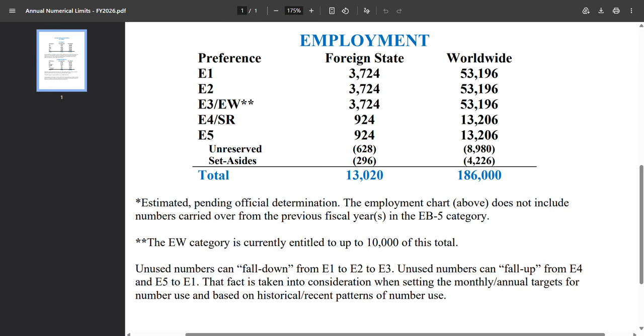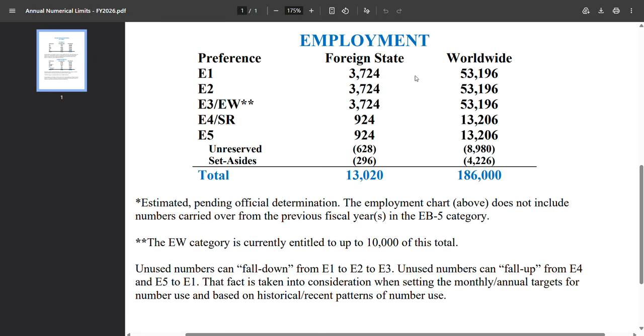As you can see, for EB1, if it is India or China or Mexico or Philippines, the EB1 limit is 3,724 in comparison to the ideal state scenario, which is 2,800. So we have close to 924 visa numbers increase in the current fiscal year, which is fiscal year 2026. Same for EB2, same for EB3 plus EW3.